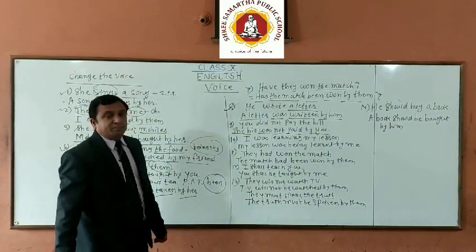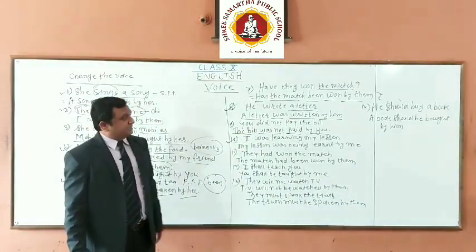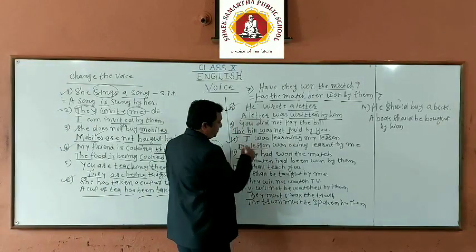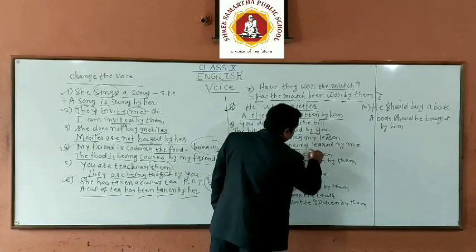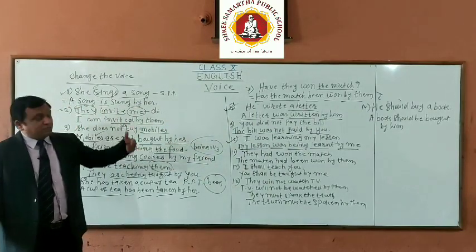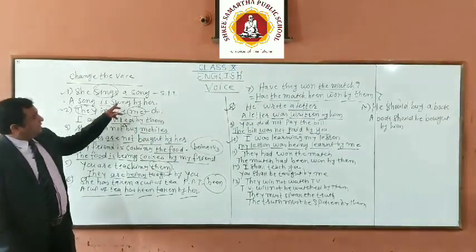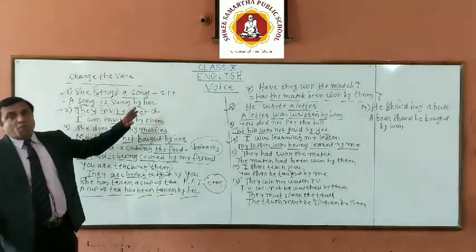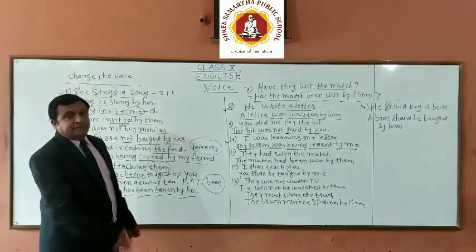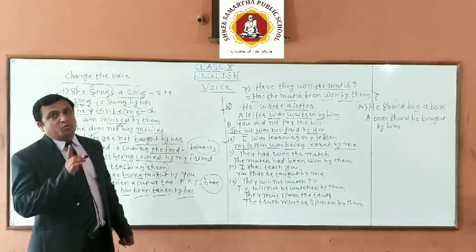I was learning my lesson. So past continuous tense. Again being is used. My lesson, object, comes first. My lesson was being learnt by me. V3. Dear students, one thing you should note down: in voice, the third form of verb is necessary, and to consider this you must learn three forms of verbs: V1, V2 and V3.